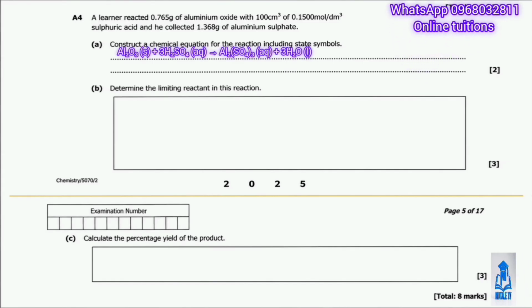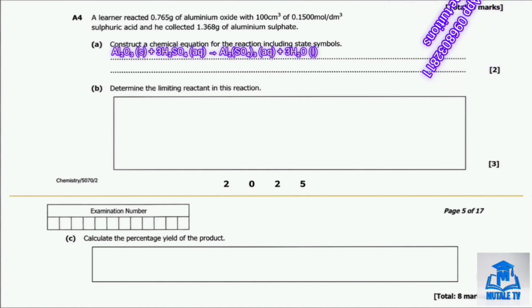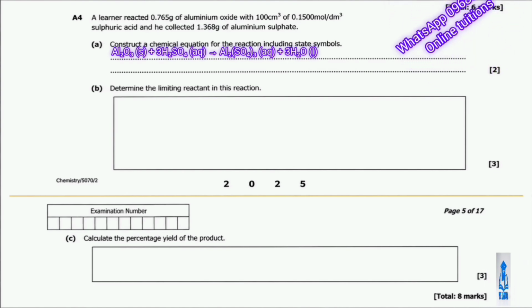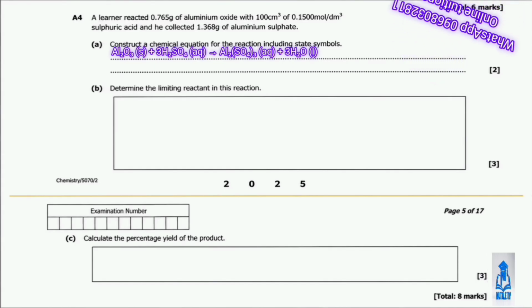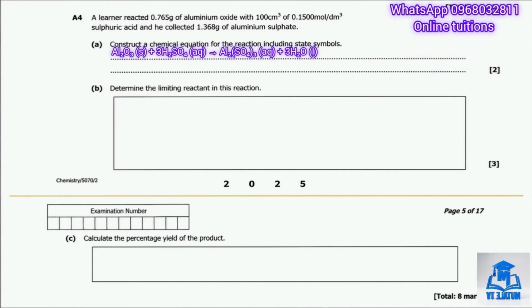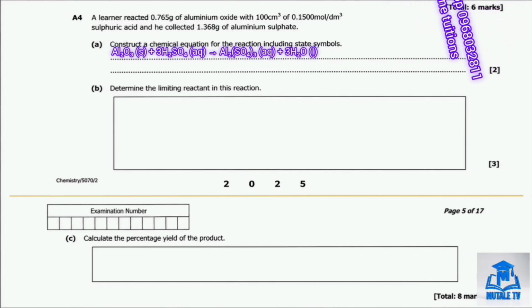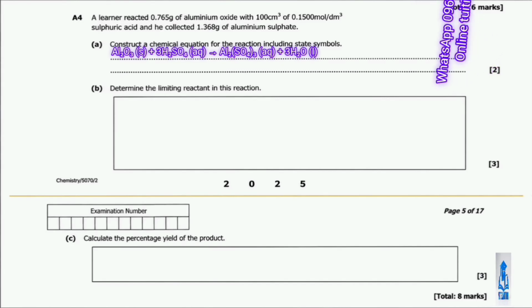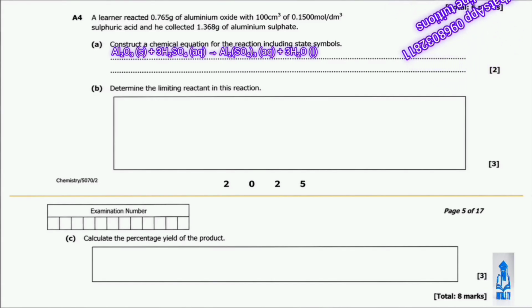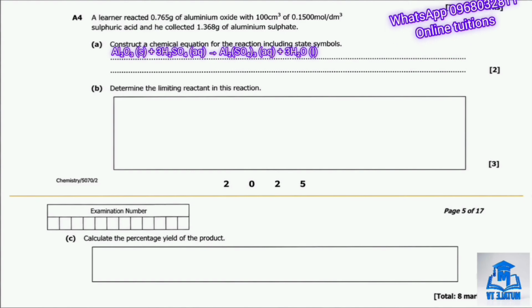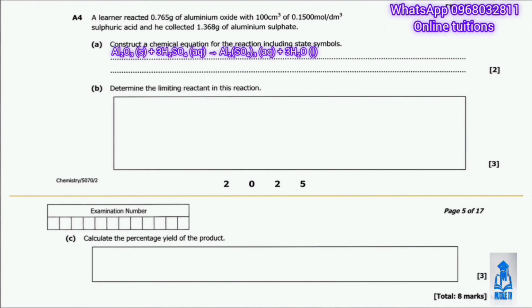So aluminum oxide reacts with sulfuric acid to form aluminum sulfate and water. Let's balance this step by step. We start with aluminum oxide, Al2O3, plus sulfuric acid, H2SO4, reacting to form aluminum sulfate, Al2(SO4)3, plus water, H2O. To balance it, we need 3 sulfuric acid molecules to provide the 3 sulfate groups, and that gives us 6 hydrogen atoms, which form 3 water molecules. So the balanced equation is